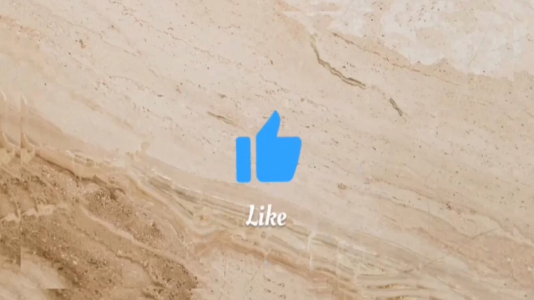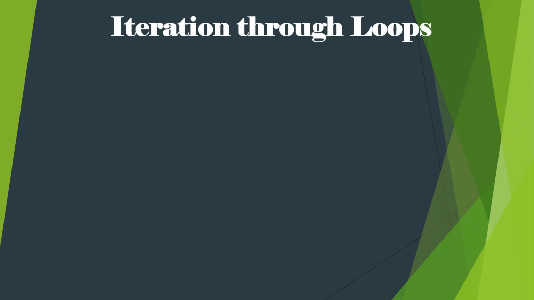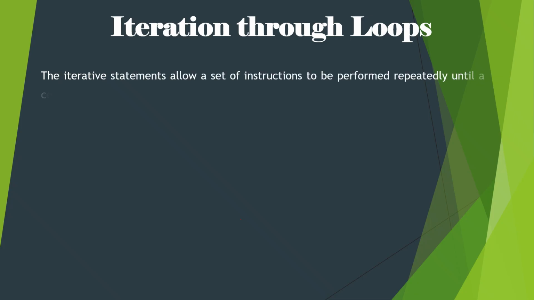Now today we'll start a new topic, iteration through loops. The iterative statements allow a set of instructions to be performed repeatedly until a certain condition is fulfilled. It is also called looping statements. It means that whenever we have to repeat a set of instructions, we prefer looping.